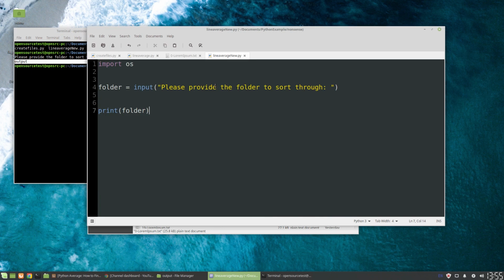But let's actually try to go through and calculate some meaningful information. So what we're first going to do is going to define some variables. We're going to do a item count. Say item count equals 0. We're going to do a running count. That's going to equal 0 for now. And then we're also going to do an average.